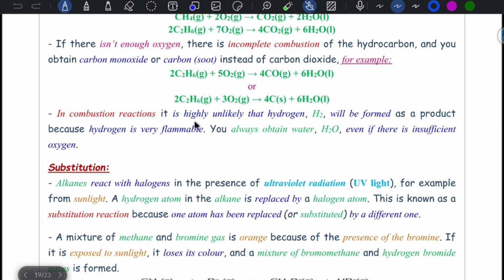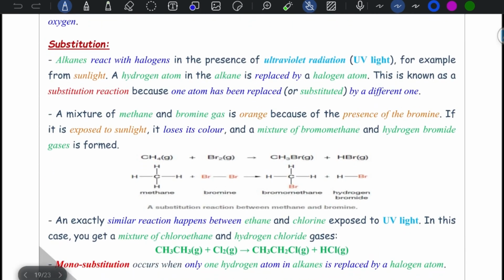In a combustion reaction, it's highly unlikely that hydrogen will always give water. Hydrogen is considered very flammable, so you always obtain water, even if there is insufficient oxygen. The other reaction of alkanes is substitution.